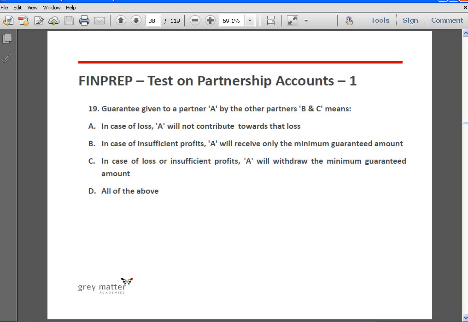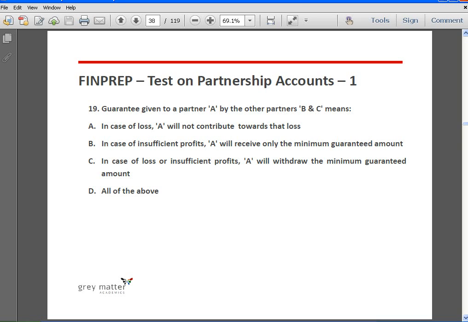Guarantee given to a partner A by the other partners B and C. Sometimes, depending upon the agreement between partners, one partner will be given a minimum share of profit, which means that in case the firm has made a loss,